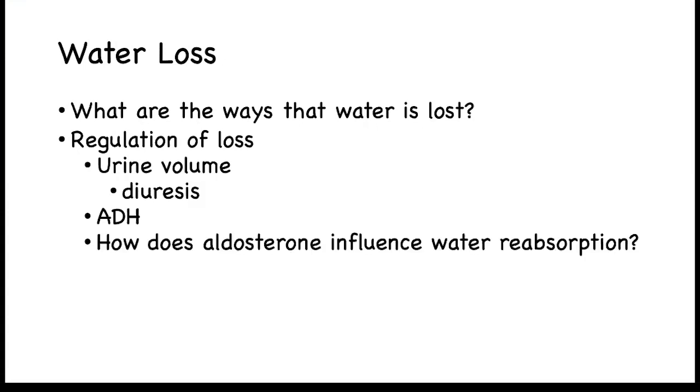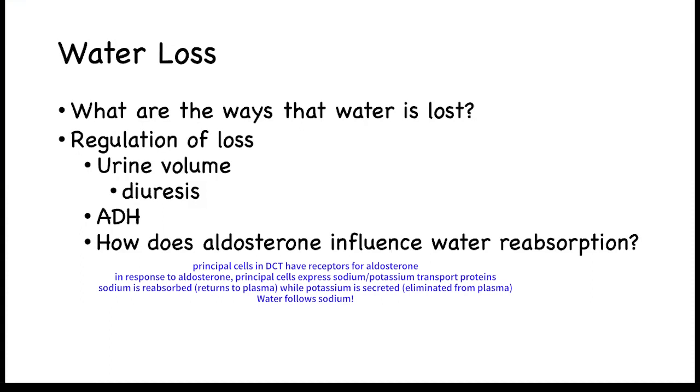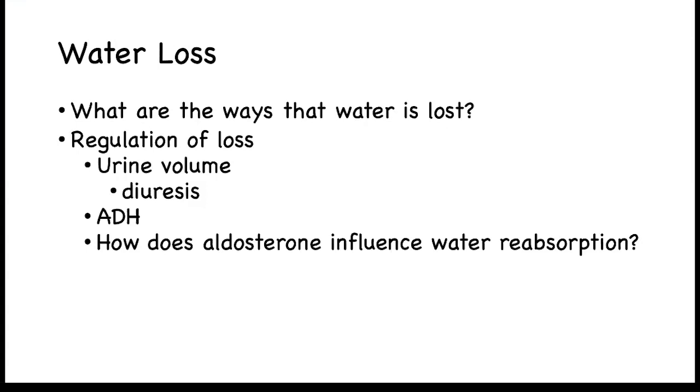How does aldosterone influence water reabsorption? Aldosterone goes to principal cells in the distal convoluted tubules. When aldosterone binds, it increases sodium reabsorption and potassium secretion in the distal convoluted tubules. The distal convoluted tubules are permeable to water, and therefore water will follow the sodium. As you increase the reabsorption of sodium, you will then increase water reabsorption.